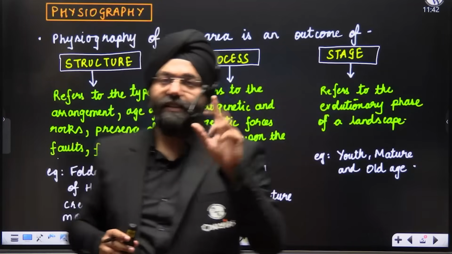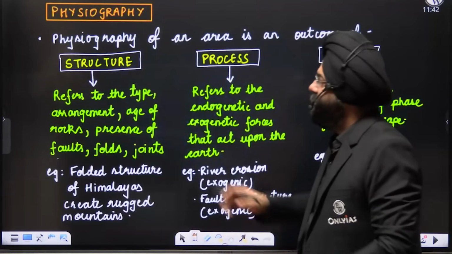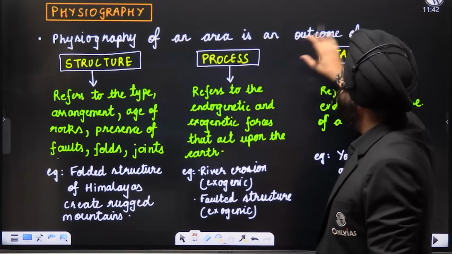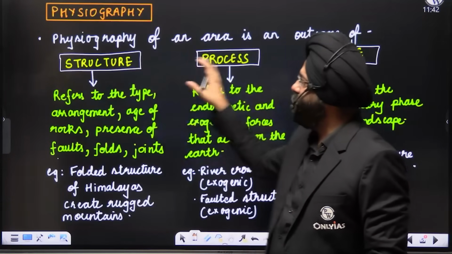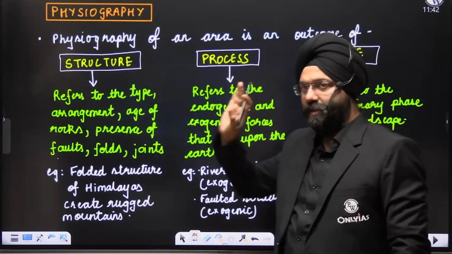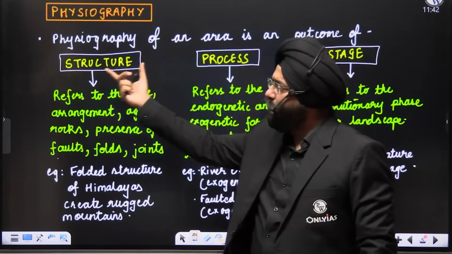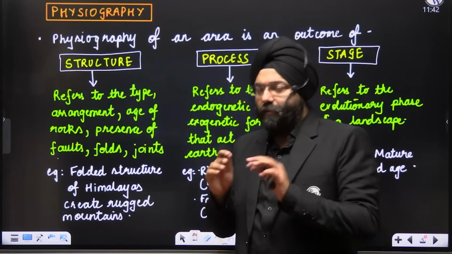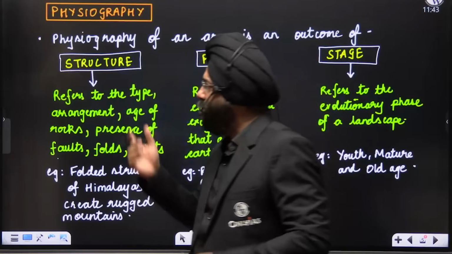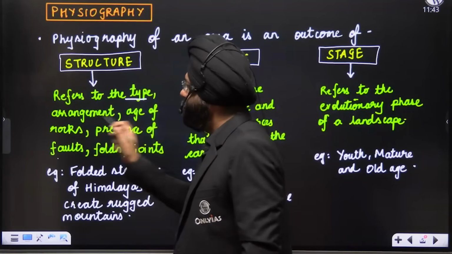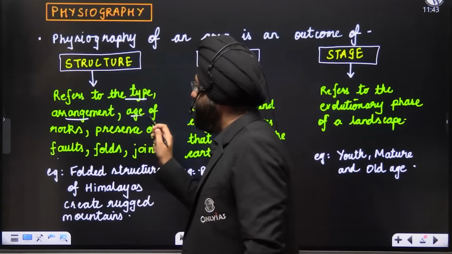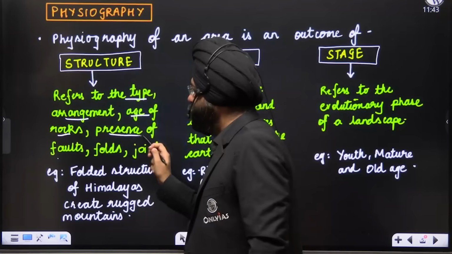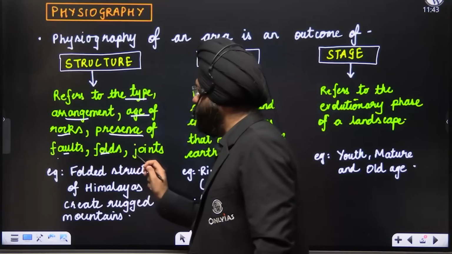Now let us understand the three terms present in this statement: physiography of an area is an outcome of structure, process, and stage. Let's understand what we mean by structure. It refers to the type, arrangement, and age of rock, and the presence of faults, folds, and joints.